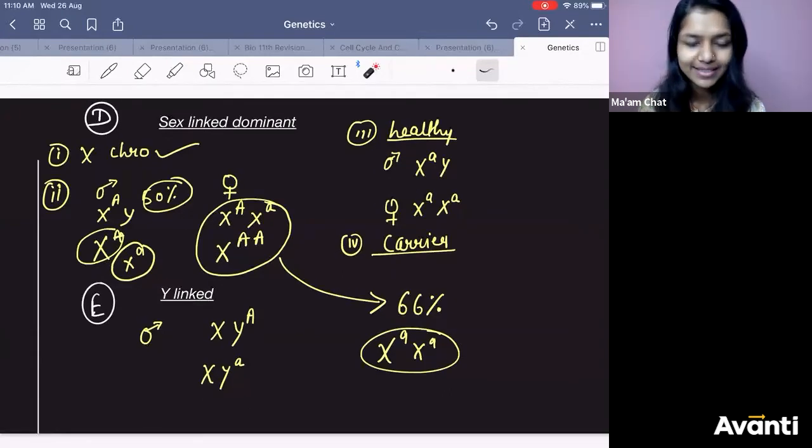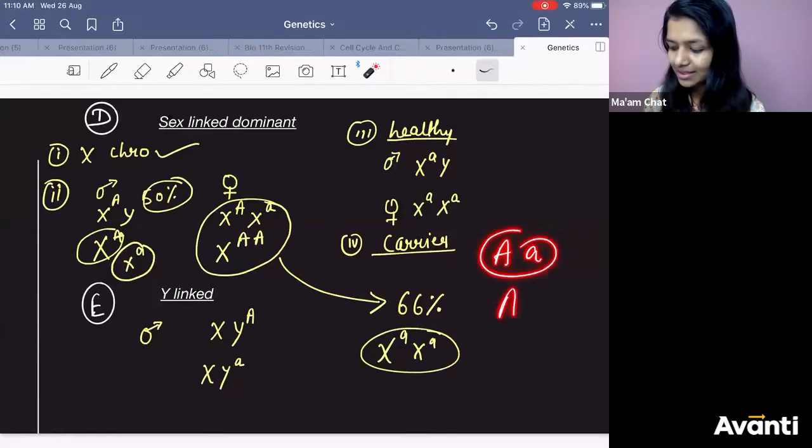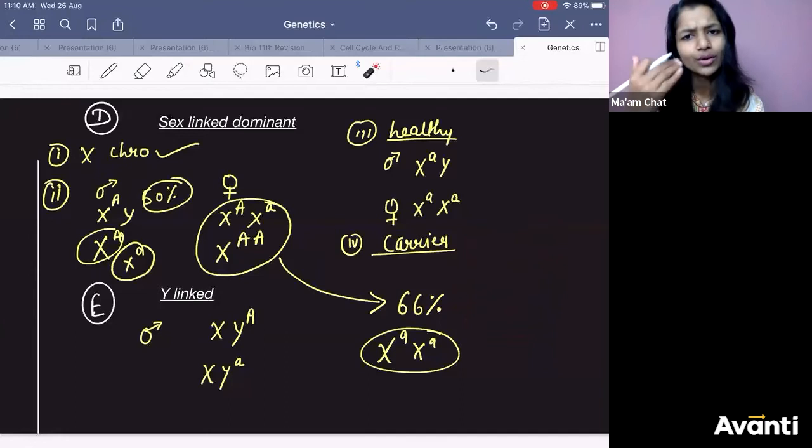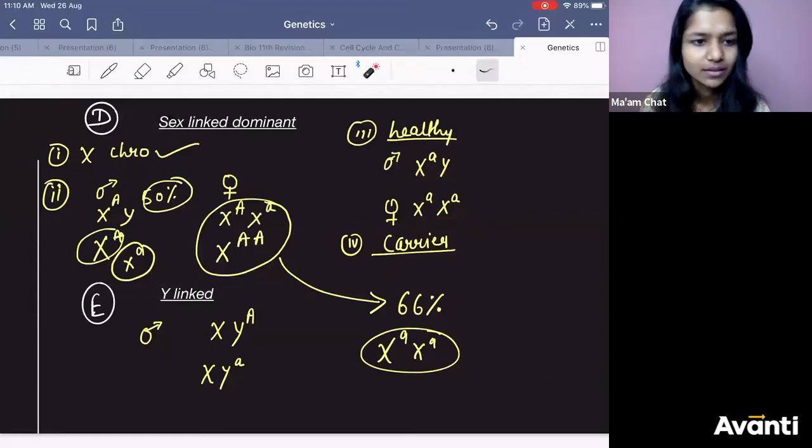Now I'm going to tell you the concept. Whenever the term sex-linked dominant comes to your mind, this concept should be clear: the person will have the disease only when the condition is what? This condition. Right? This is the concept. The rest you can do on your own. The only concept was to understand this condition.